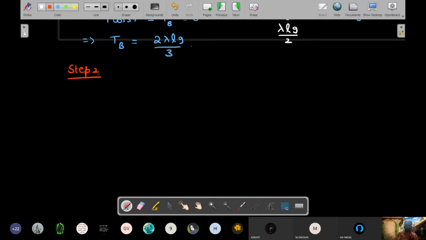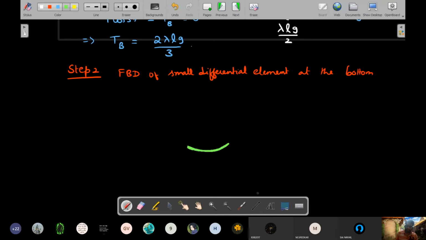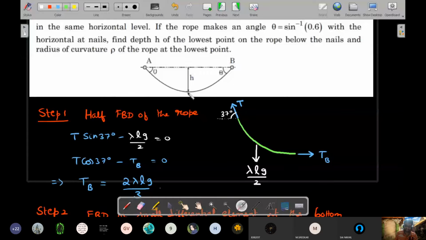This differential element, I'll take it at the bottom. Okay. So FBD of a small differential element at the bottom. Okay, right. So that green color arc that you have like this, you should understand I am drawing it like a big smile here, but it's only a part of this one here. We're talking about only the small part here that I have taken. Let's suppose it subtends an angle of d theta at its center of curvature.